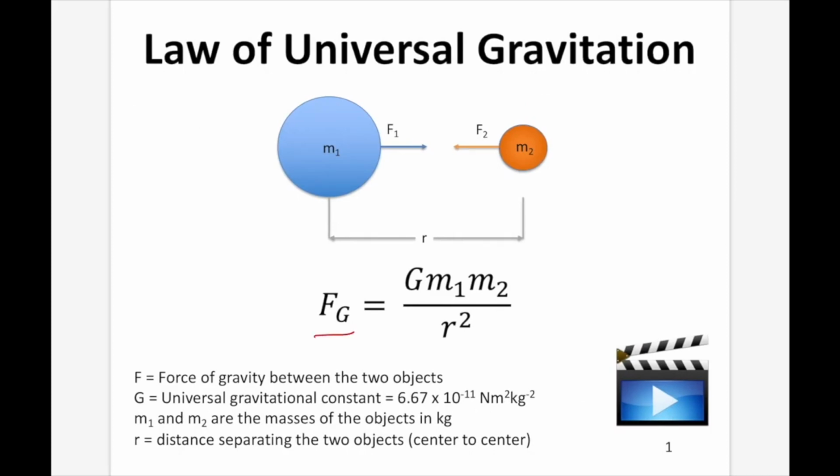G is the universal gravitational constant, and it's this really small number here. You'll notice it's times 10 to the negative 11. The force of gravity is very weak. The only time that it makes an impact is when the objects that are involved are really large. M1 and M2 are the masses of the objects in kilograms, and R is the distance separating the 2 objects center to center. So again, we're not talking about here to here. We're talking about center to center, and that gives us our R value. And you'll notice that R value is squared, so it's going to be the inverse square rule. So this 1 over R squared.